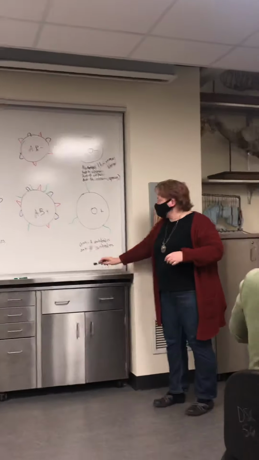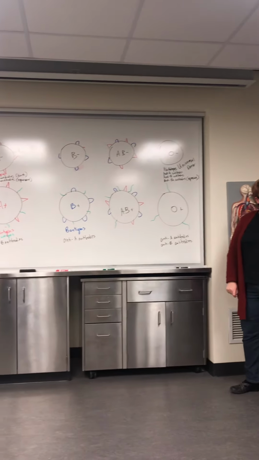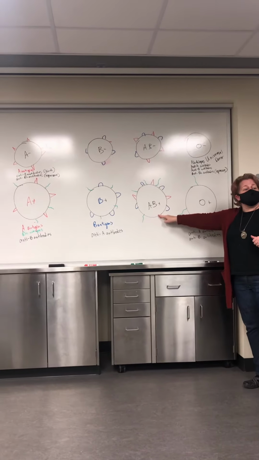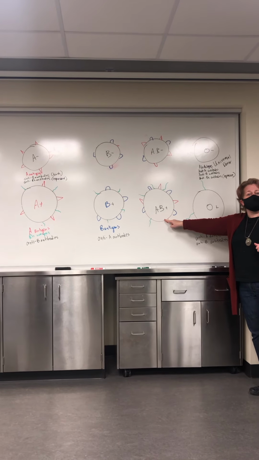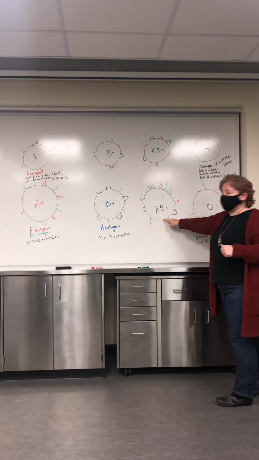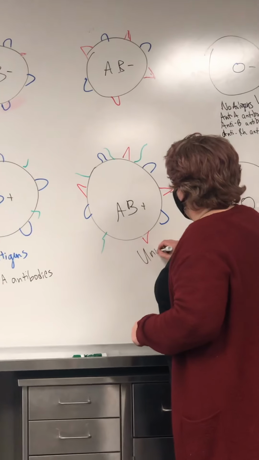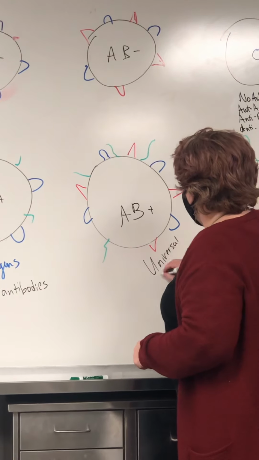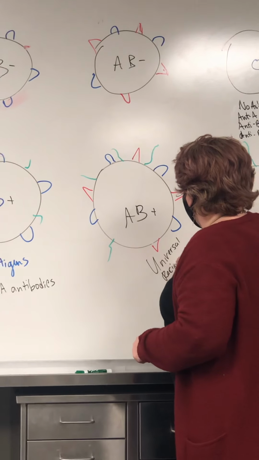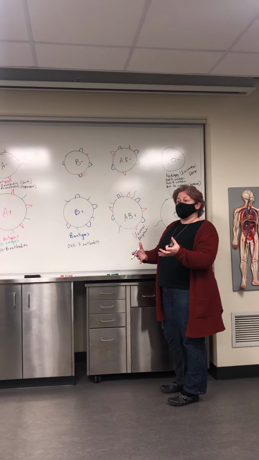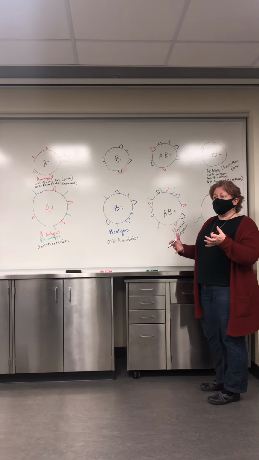Questions? If this is the universal donor, this is the universal what? Recipient. The AB positive is the universal recipient. Anybody can donate to an AB positive, which is a rare blood type, I think.